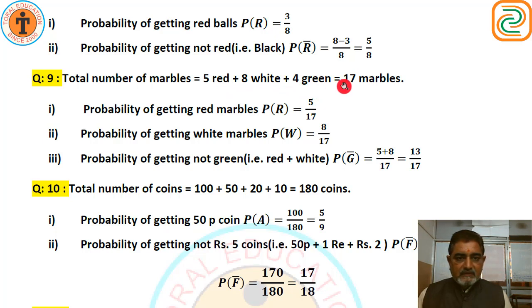The probability of getting a red marble, P of red, is 5 upon 17. The probability of getting a white marble, P of W, is 8 upon 17. And the probability of getting not green, that means red plus white, P of G bar, is 5 plus 8, that is 13 upon 17. This way we can find probabilities.